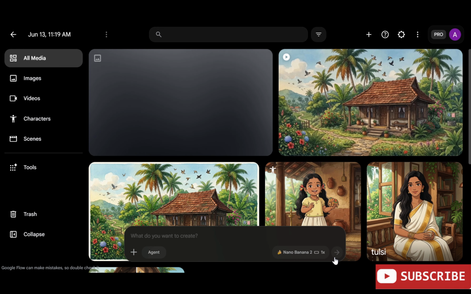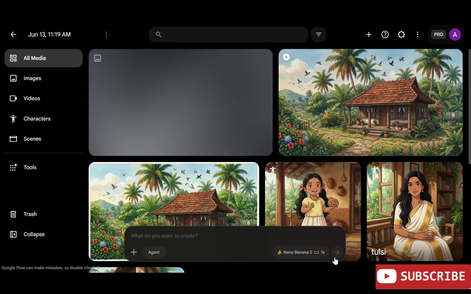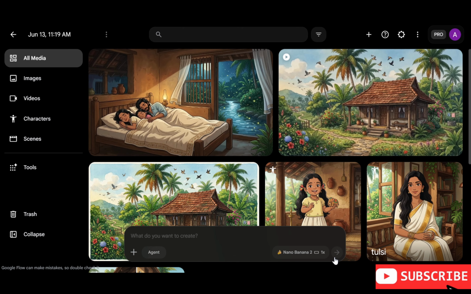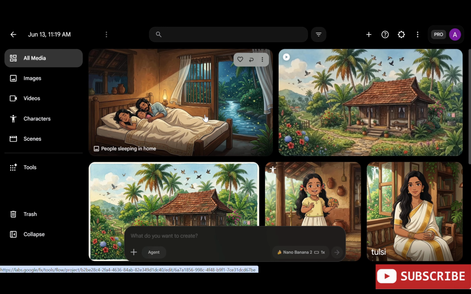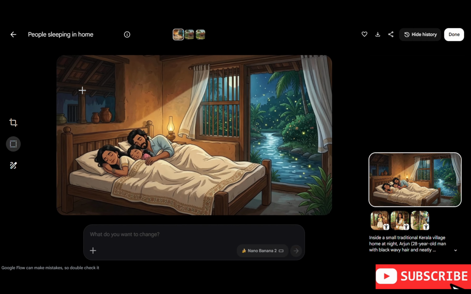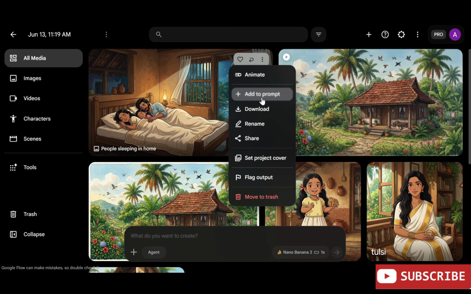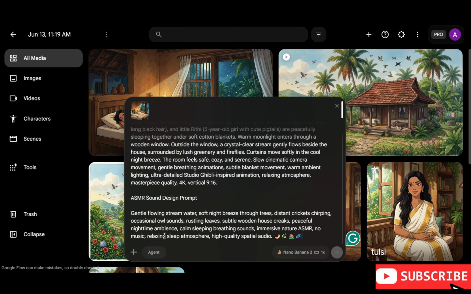Generate the image and wait for the result. Once the image is ready, carefully review it to make sure all three characters are present and their appearances remain consistent. Check the lighting, expressions, and overall mood of the scene. After selecting the best image, save it and open the video generation section. Upload the image and choose the image to video option.